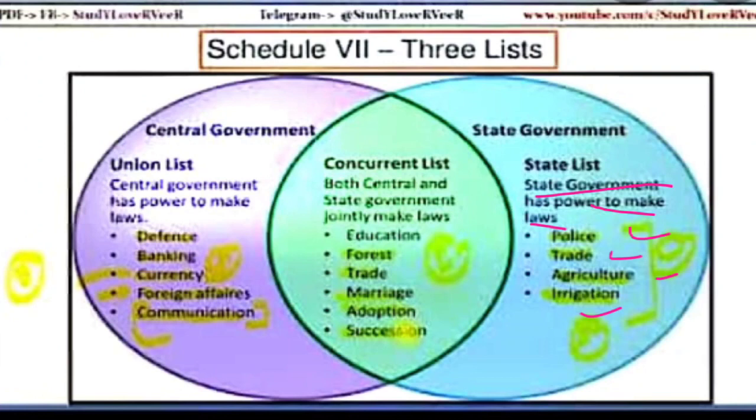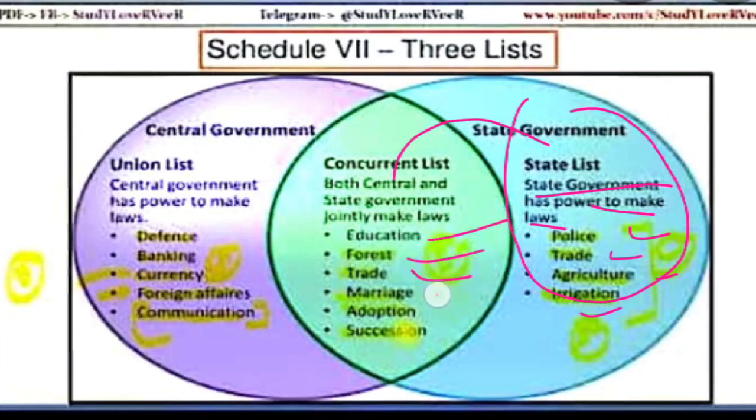The state government alone has the power to make the laws on these fields. Moreover, the state government has the power to make the laws on the concurrent list also: education, forest, trade, marriage, adoption, succession.